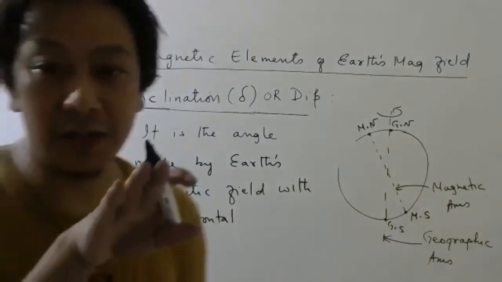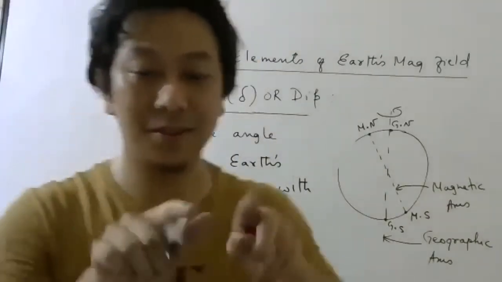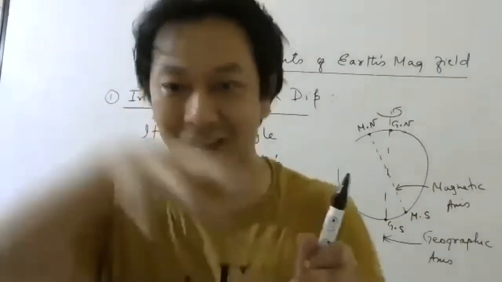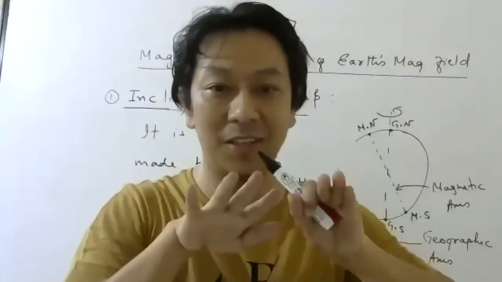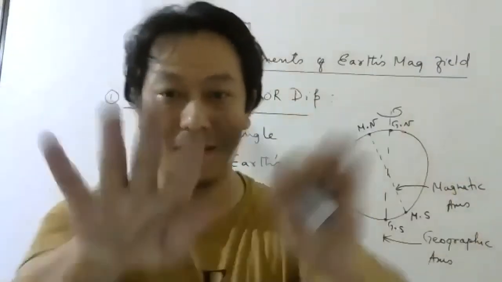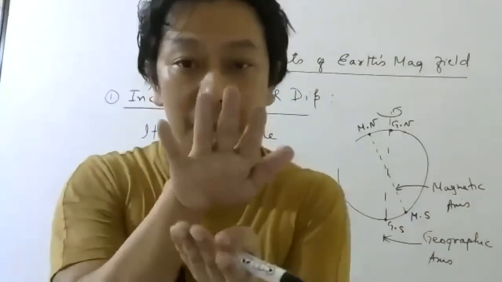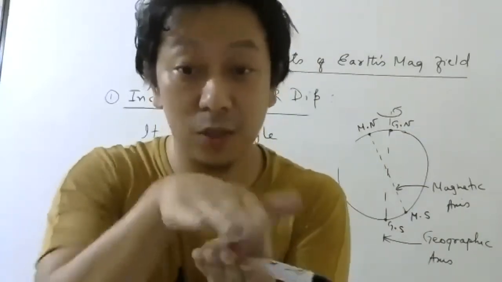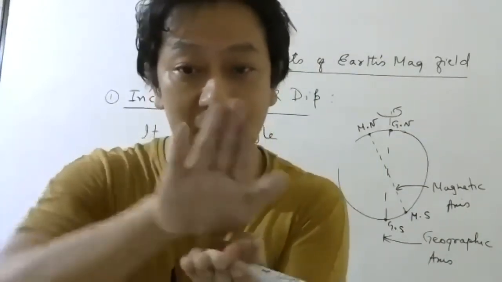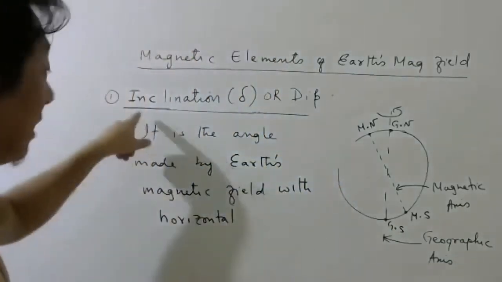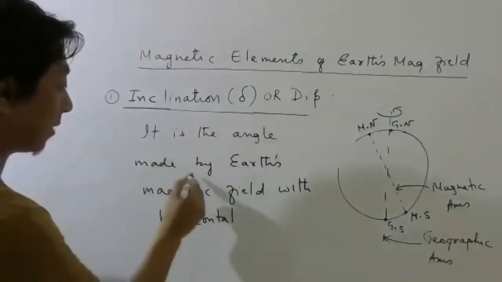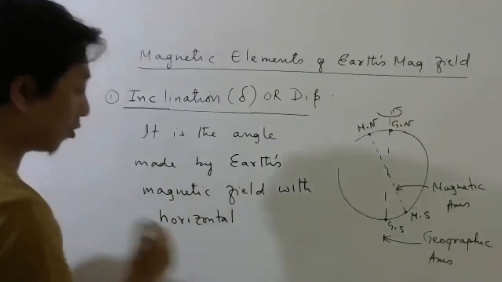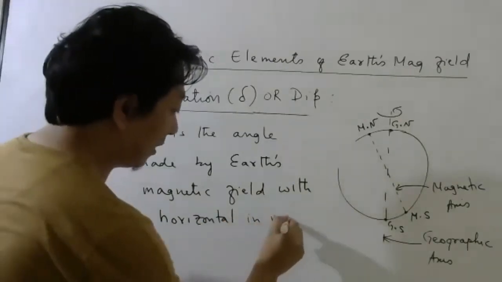Matlab, if magnetic field is in this direction, see, magnetic field is not only here, no, it will be here, everywhere. So if magnetic field is in this direction, like this, then the angle made by magnetic field with ground, with horizontal, this angle is what we call inclination. So it is the angle made by Earth's magnetic field with horizontal in magnetic meridian.